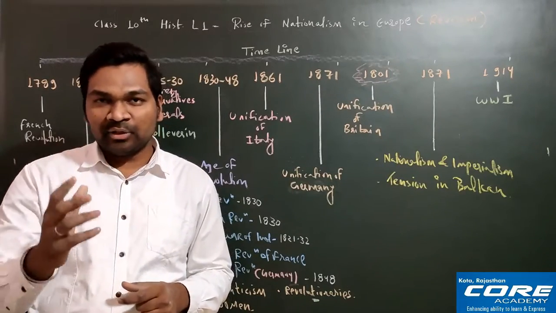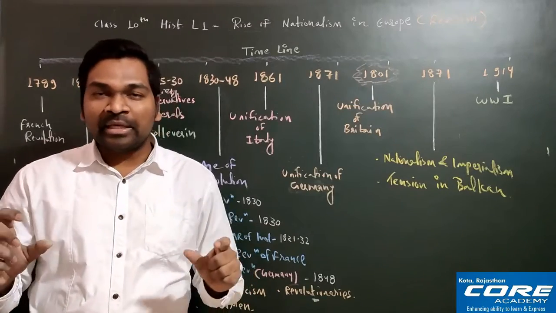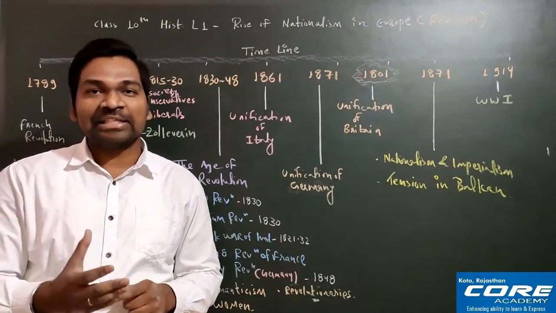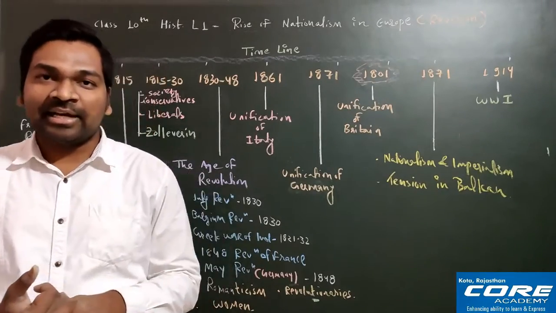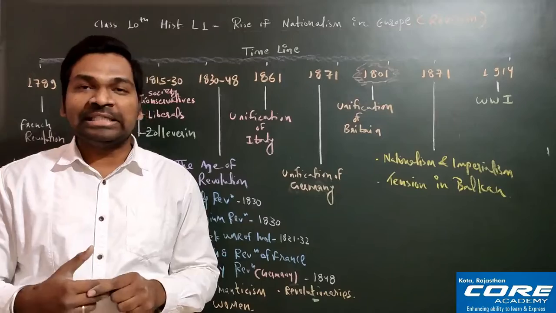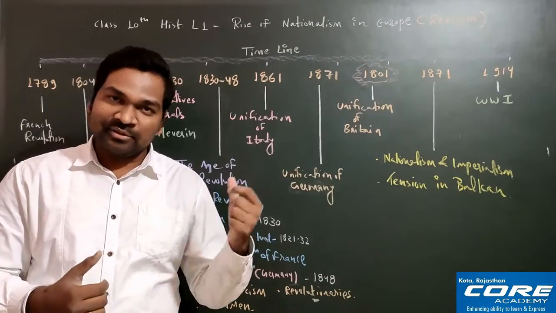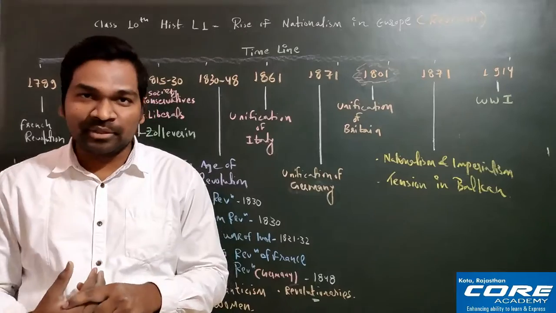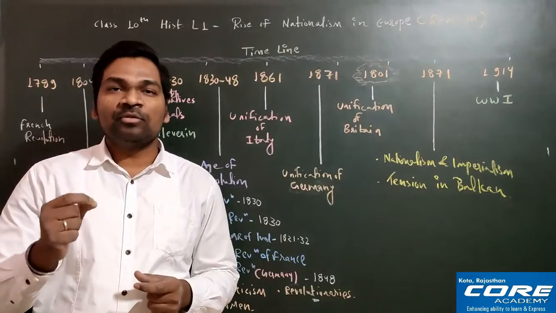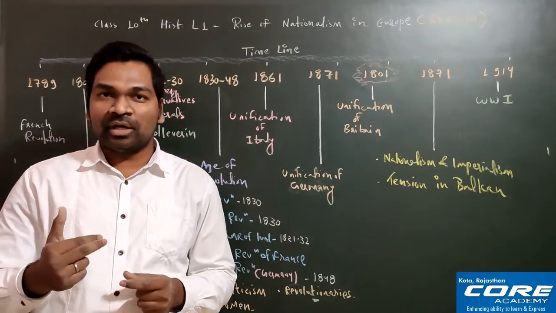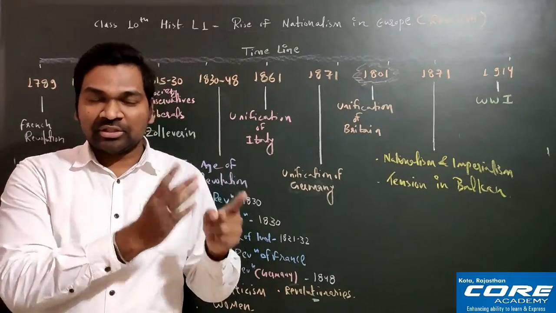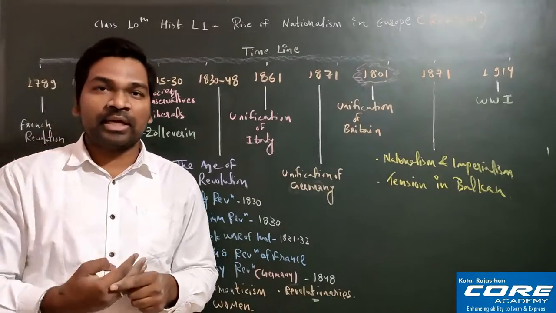Apart from that, the next very important point is that in France, they also gave a new national anthem, which is called the Marseillaise. And they also replaced, you all know about the Estates General, okay? So previously the Estates General was there, and now they have the National Assembly. So many changes they made. Once again I'm repeating. First of all, the concept of la patrie and les citoyens, the concept of the national flag, the Estates General being replaced by the National Assembly,